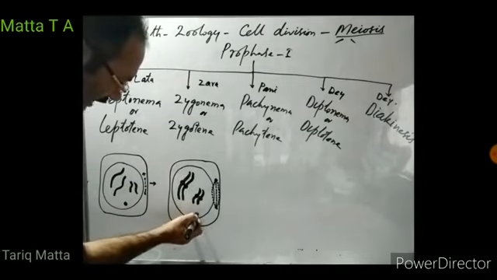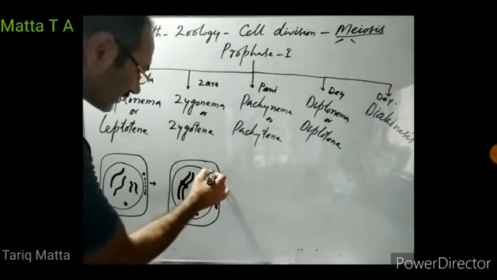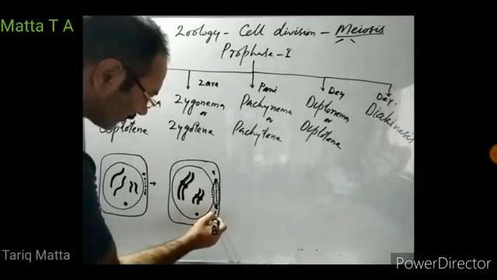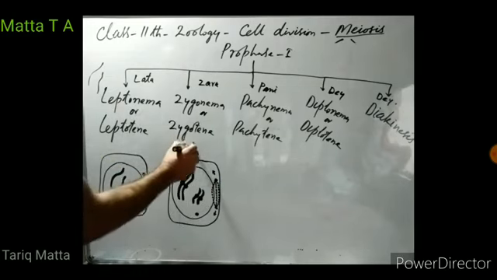The nucleolus and the nuclear membrane are still intact. The centrosomes continue their journey towards two opposite poles of the cell, and they are organizing the spindle. This happens in zygonema, right?